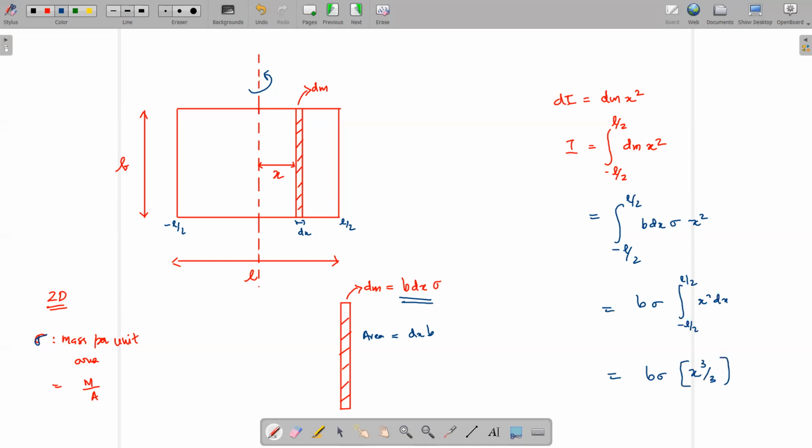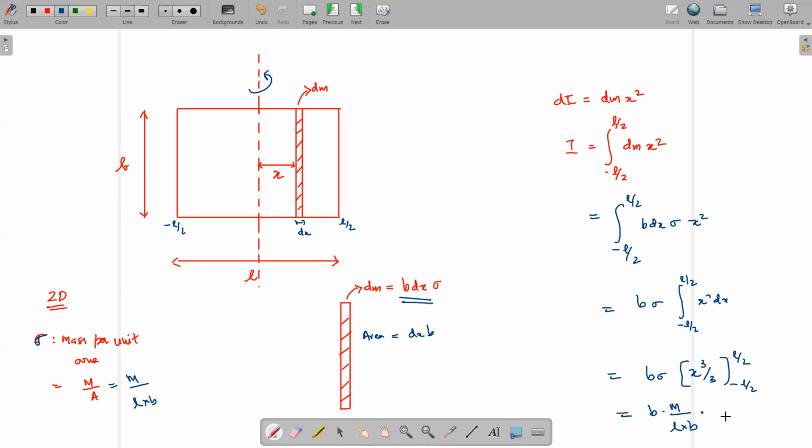We have the same expression here that we got earlier in the case of the rod. So this can be substituted; here sigma is m by A, or m by A is m by L into b, right? So we'll substitute it here, b into m by L into b into whatever you get out of this, applying the limits.